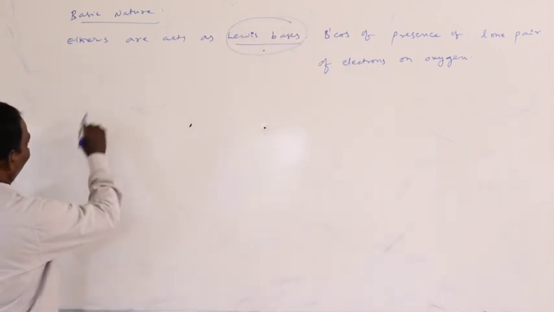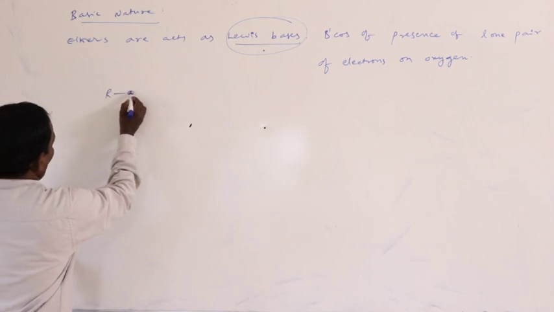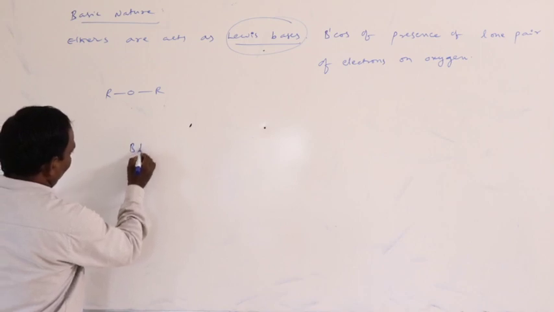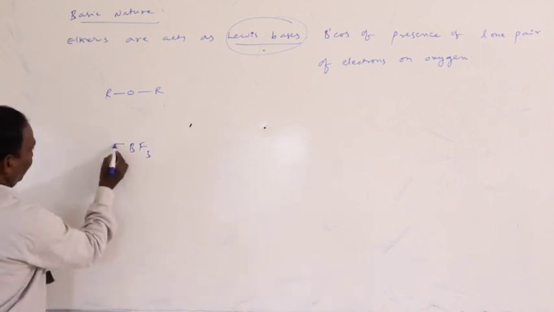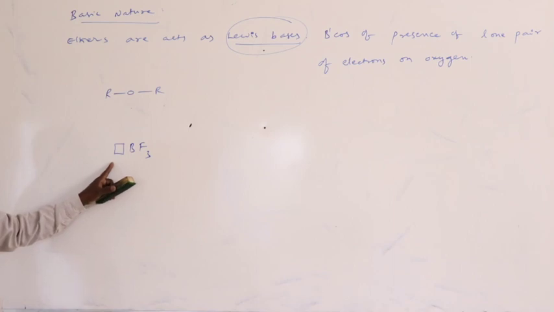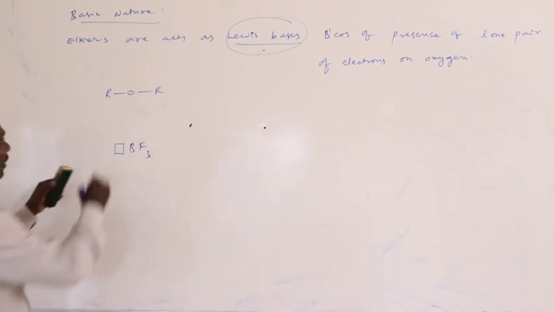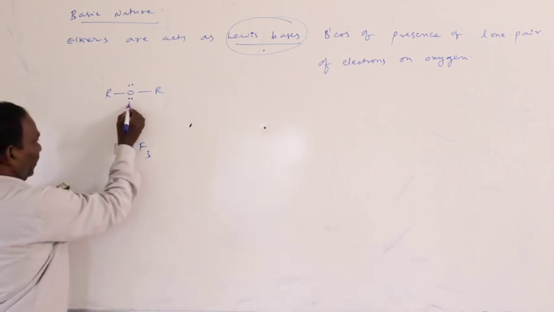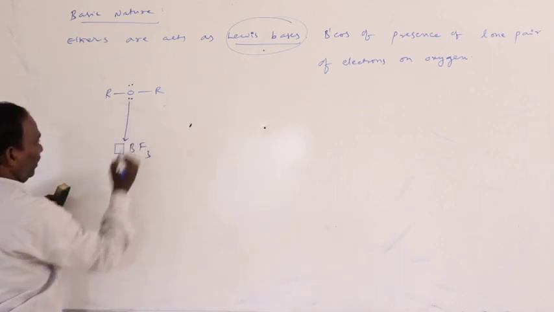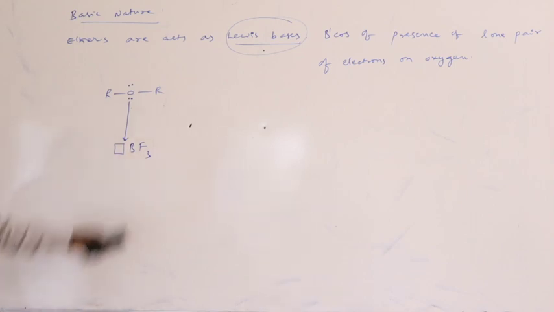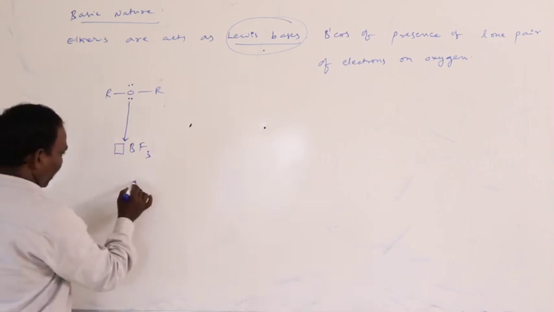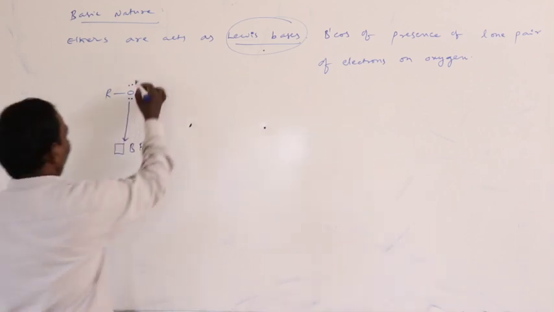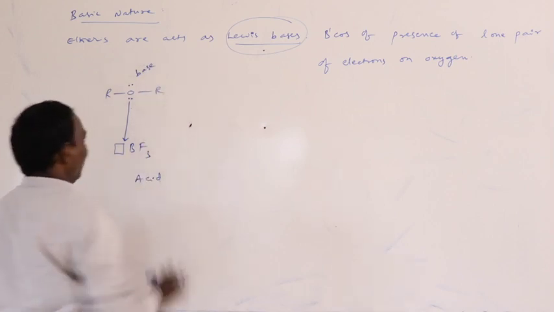For example, here R-O-R, this is ether. Boron trifluoride is a Lewis acid because of a vacant orbital. Ether has a lone pair of electrons. This lone pair of electrons donates to the vacant orbital of boron. In this reaction, boron trifluoride acts as an acid, but ether acts as a base.